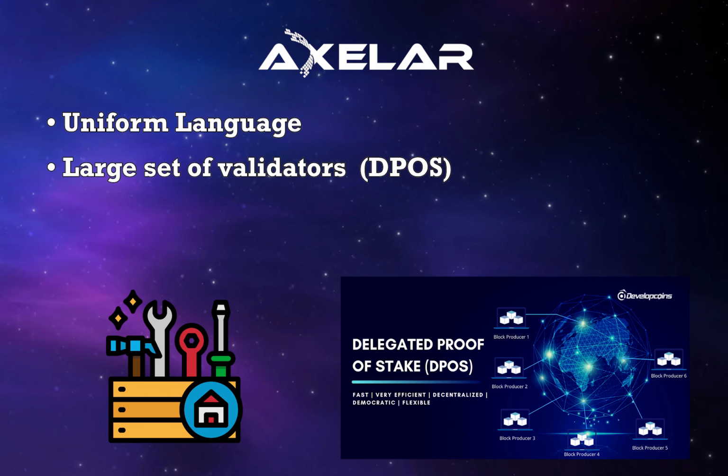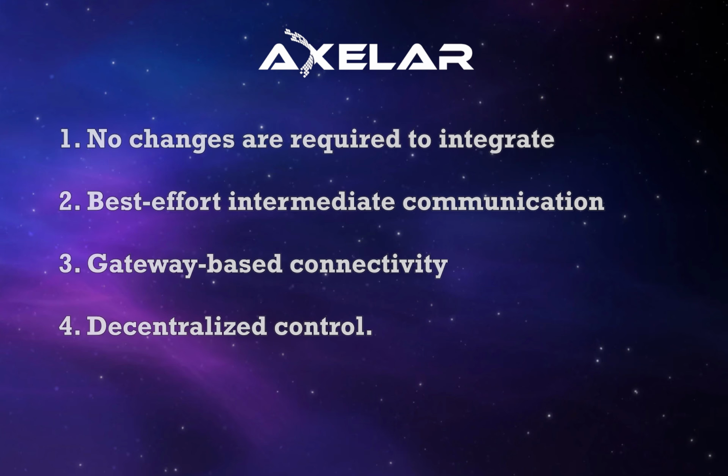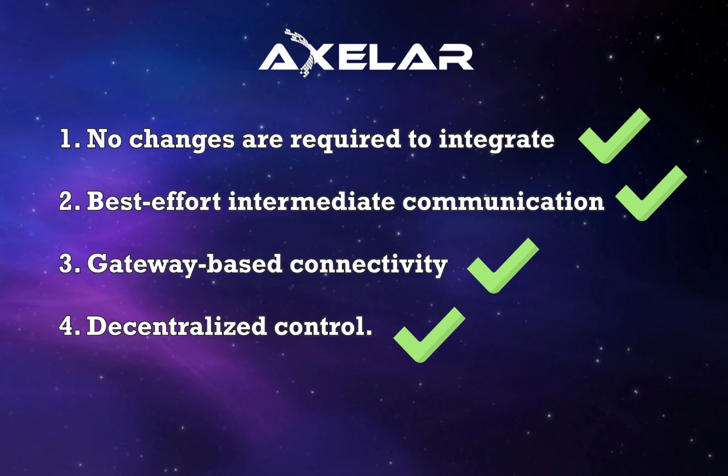Axelar uses large sets of validators with a delegated proof-of-stake model to create a secure and decentralized network. It also has a strong slashing rule to prevent validators from cheating the system. And it also has robust fallback mechanisms. In summary, Axelar contains all four properties that an interoperability protocol should satisfy.